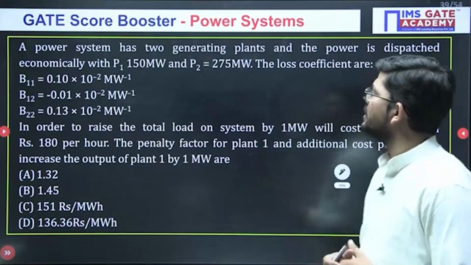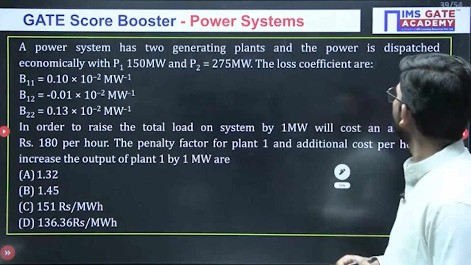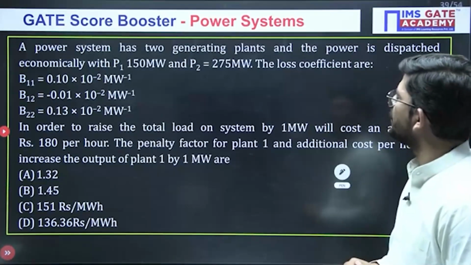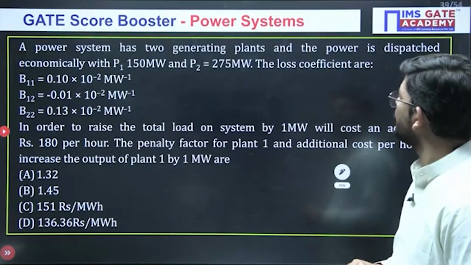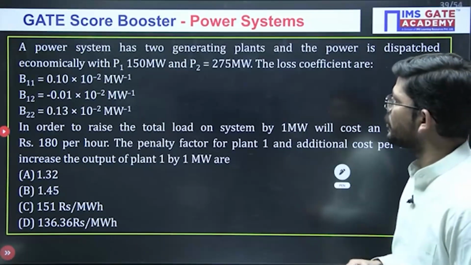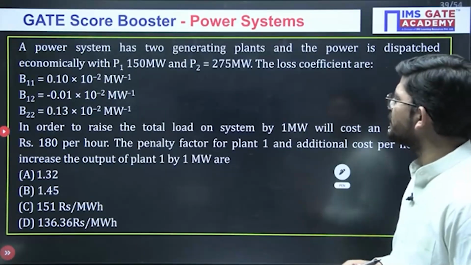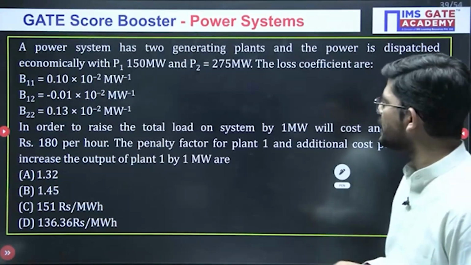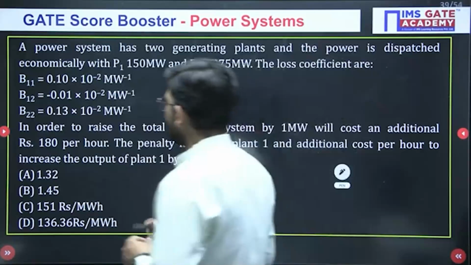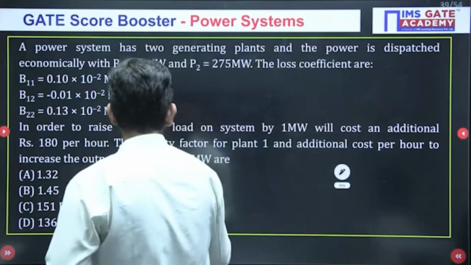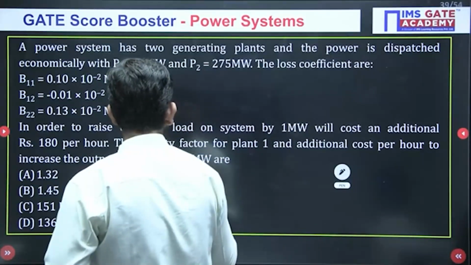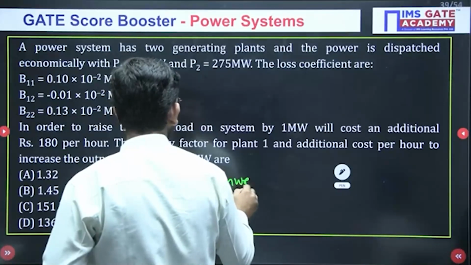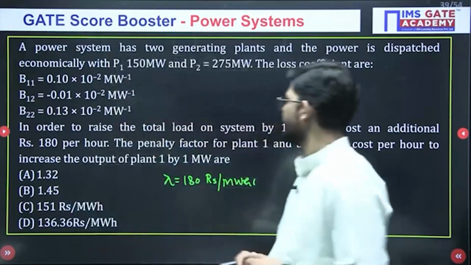A power system has two generating plants and the power is dispatched economically with P1 150 megawatt and P2 275 megawatt. The loss coefficients are also given. In order to raise the total load on system by 1 megawatt will cost an additional rupees 180 per megawatt hour. What is given? Lambda. Lambda is 180 rupees per megawatt hour. Okay.